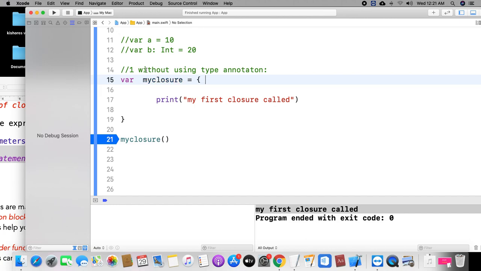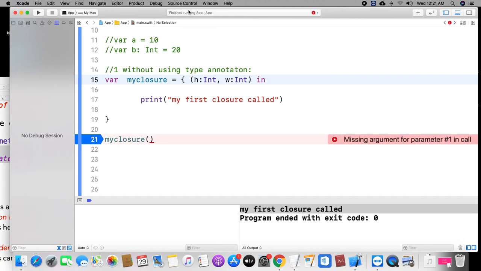Now I would like to declare the parameters. I would like to take two parameters like height and width. Like a function, I am taking int. You know how to declare this. You need to use the parenthesis, and after that, height and width I am taking. The type is integer type. But I don't want to declare the return type.